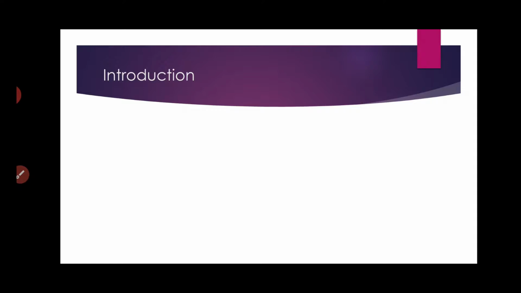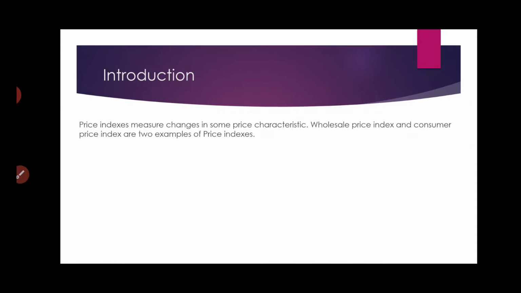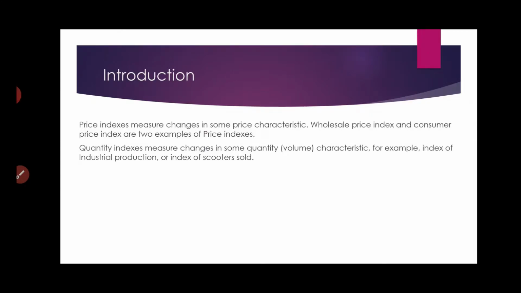Obviously, price index gives us the changes or variation of price of certain commodities. Then quantity index gives us changes or variation in quantity. Now, the quantity can be anything, it can be volume, or numbers, anything.